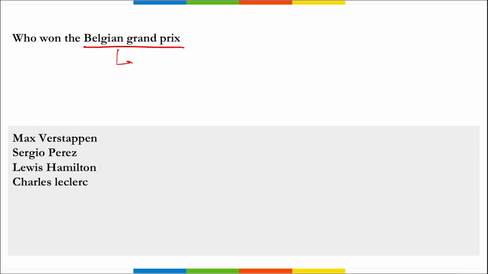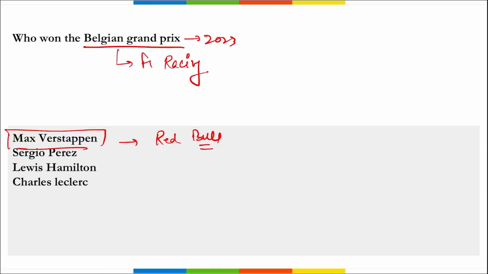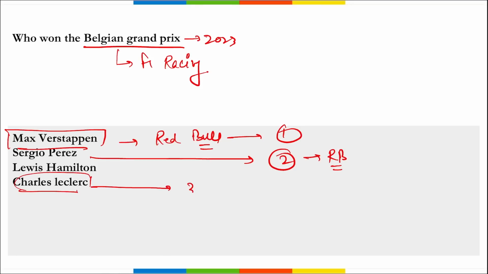Next, who won the Belgian Grand Prix? This is related to F1 racing. The Belgian Grand Prix for the year 2023 was won by Max Verstappen, who drives for Red Bull and is a Dutch Belgian racer. He secured the top position. Sergio Perez, who also drives for Red Bull, secured the second rank. Charles Leclerc, who drives for Ferrari, secured the third position.